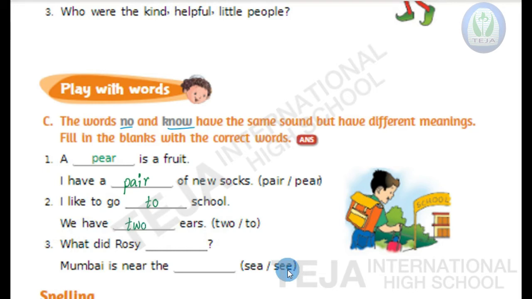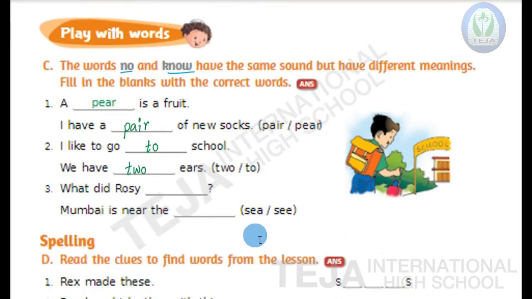Next, third one, what did Rosie dash? Second one, Mumbai is near the dash, and the options are S-E-A, sea, and S-E-E, see. So sea is a water body, whereas see means to look.